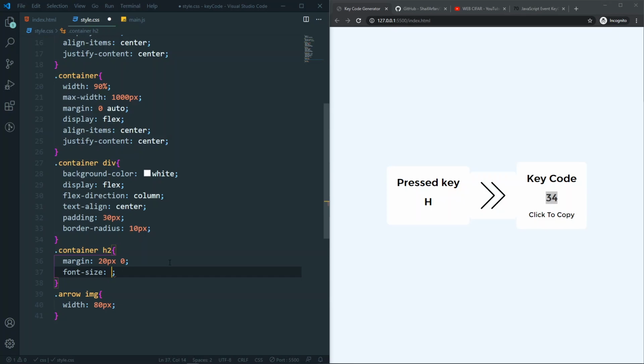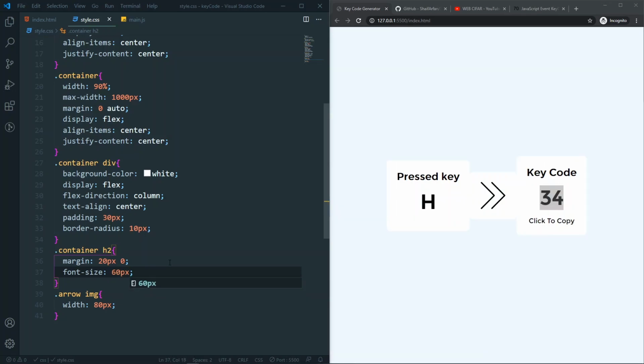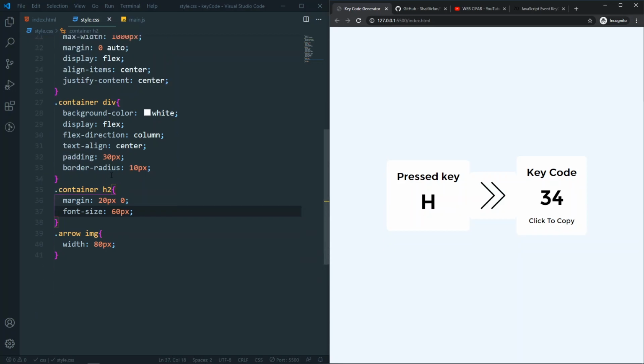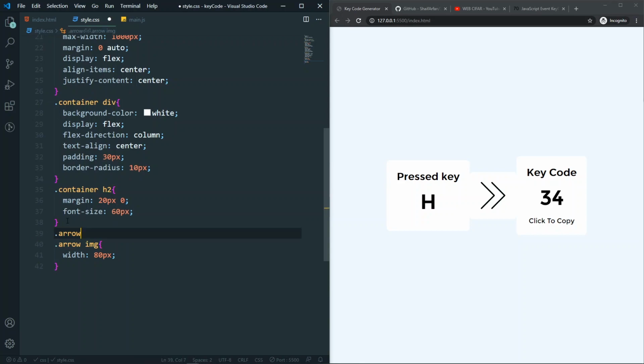So I want to give it a large font size, something like 60 pixel. So now as you can see it's now 60 pixel, so looking good for now. And the last thing that I want to have is, I don't want any kind of background for the images. So for the arrow div, I don't want any kind of background.